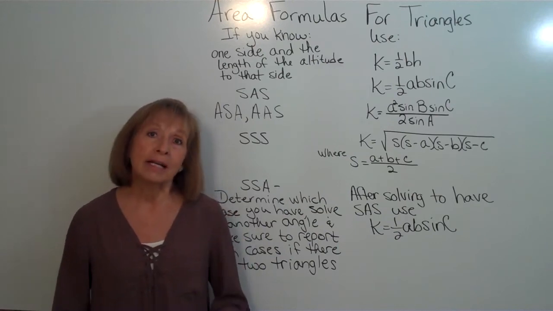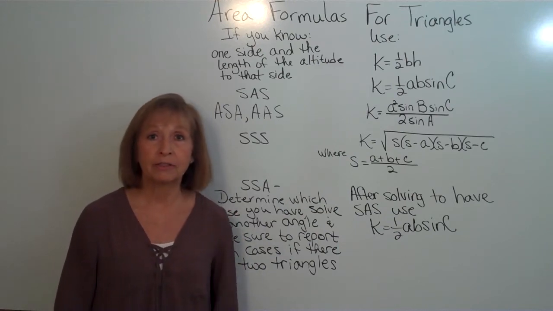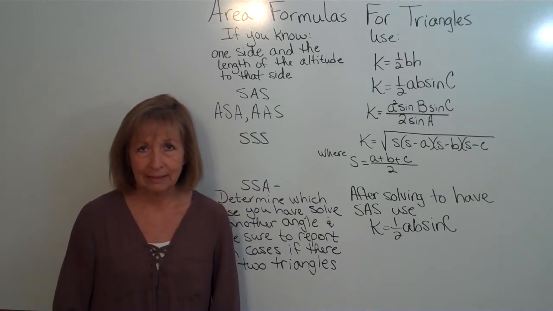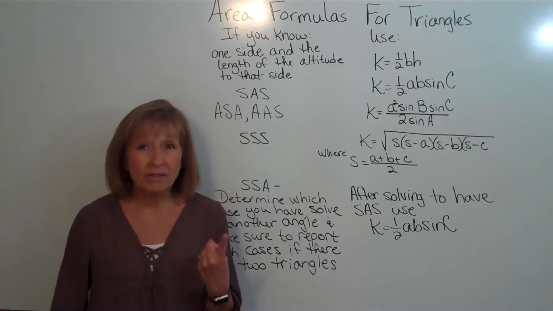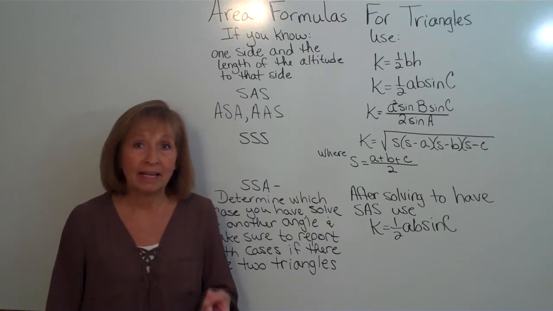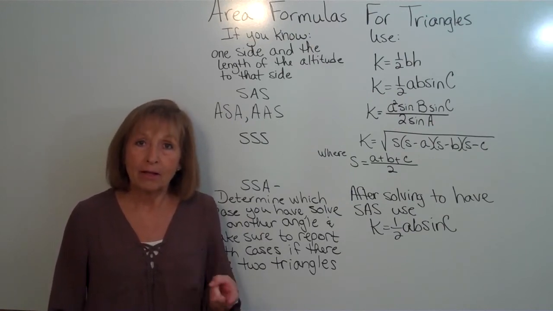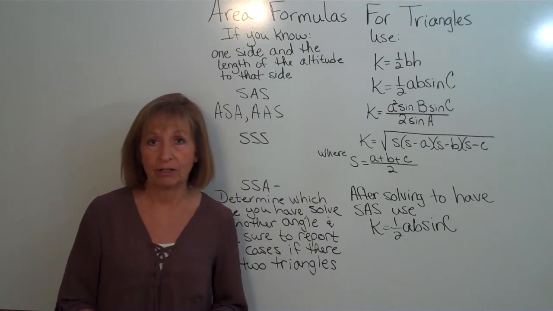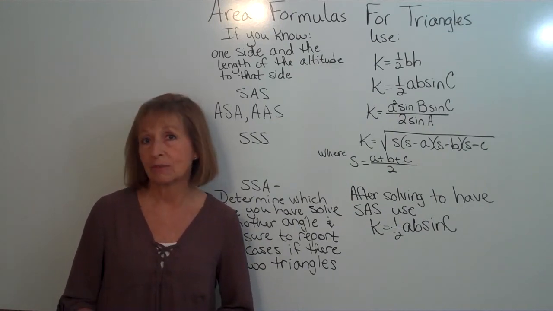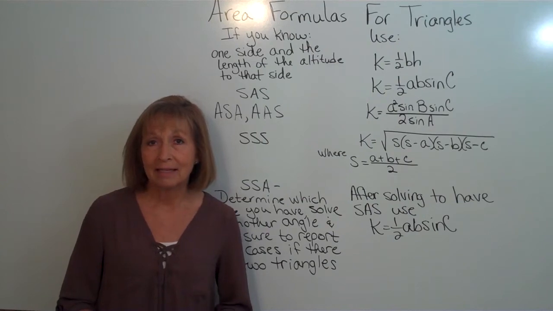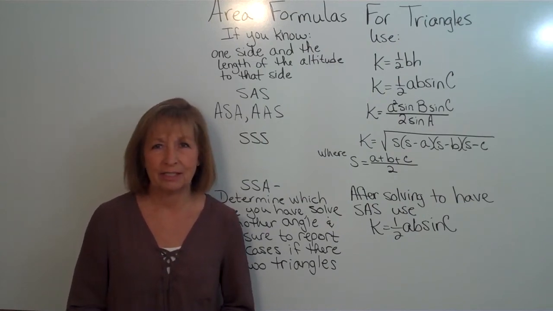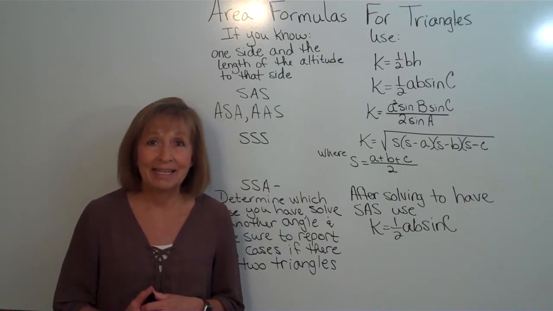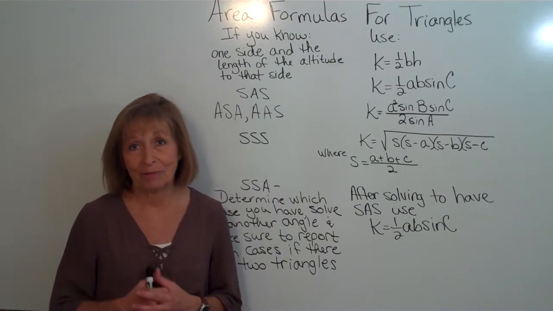There are many more that would be applicable to different types of triangles depending on what information you know about the triangle. So yes, if we know one of the sides and we know the length of the altitude to that particular side, I can find the area of the triangle using that formula that it's 1/2 the base times the height. But there's a lot of situations in applications where that's not the information we know, and it's not easy to get to that information.